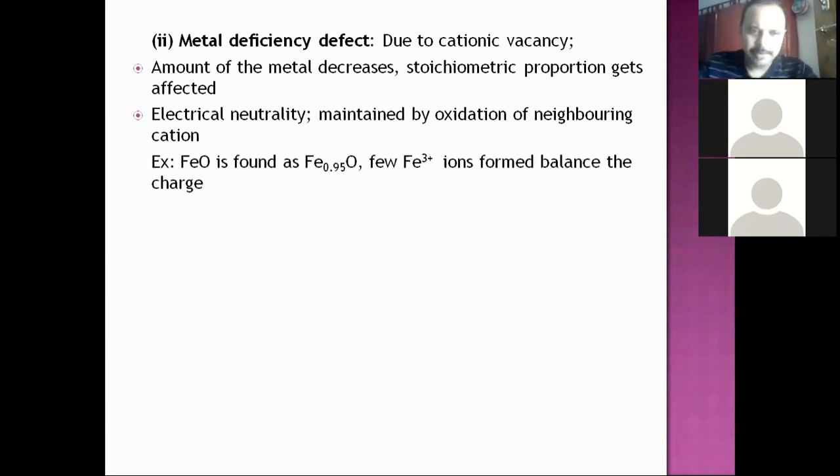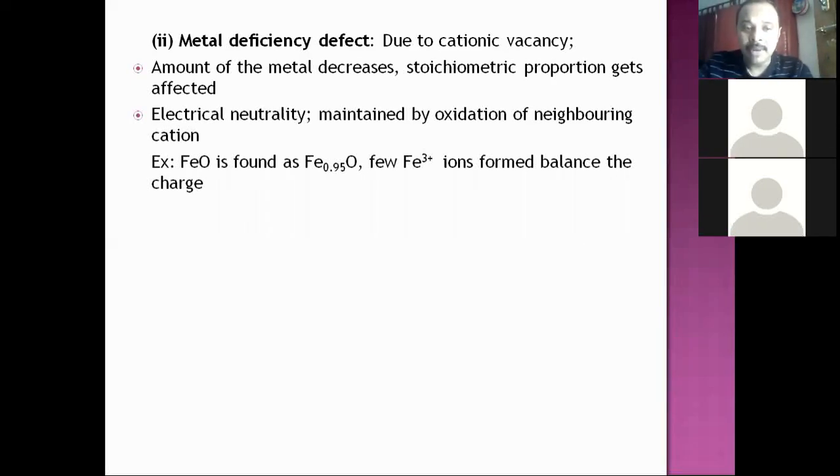We'll take an example. In case of ferrous oxide, the formula is FeO. Ferric oxide is Fe2O3. So ferrous is Fe2+. FeO is found existing as Fe0.95O. Look at the composition.